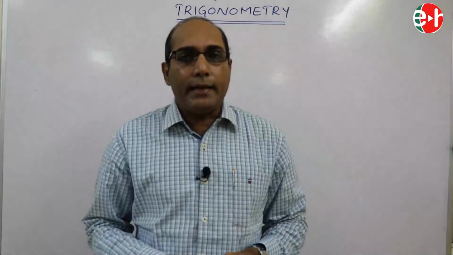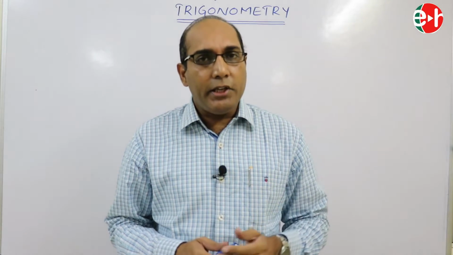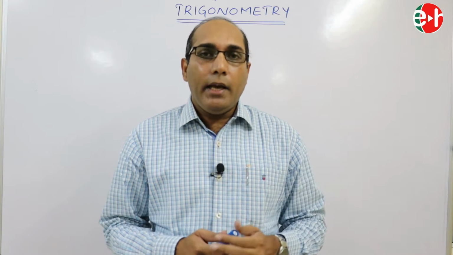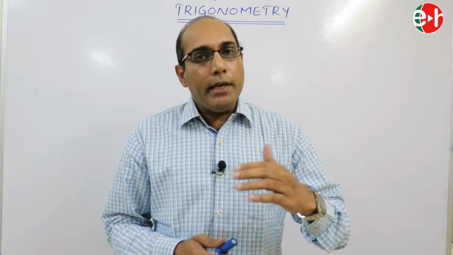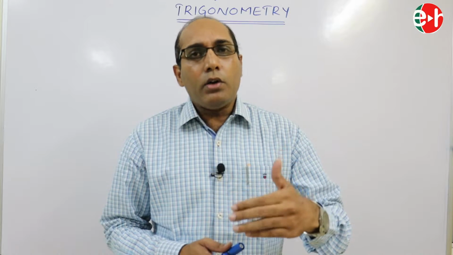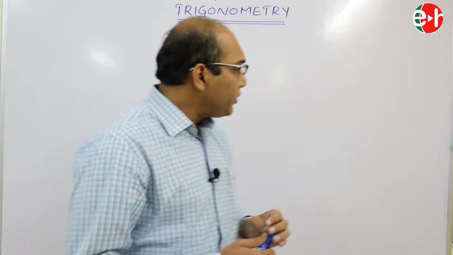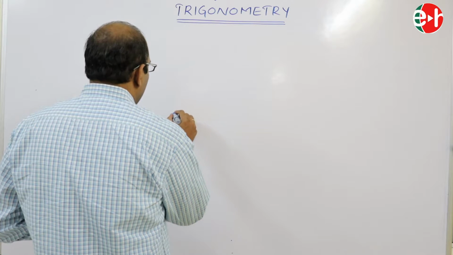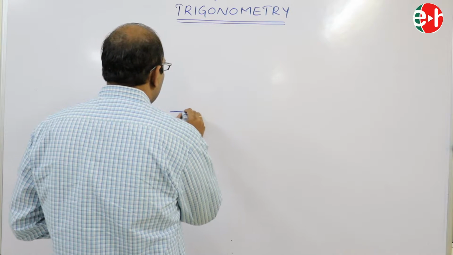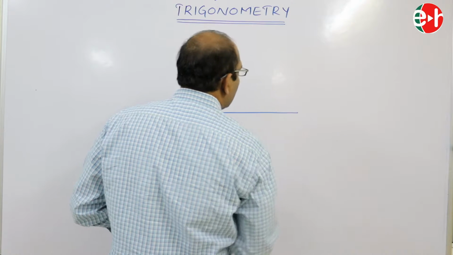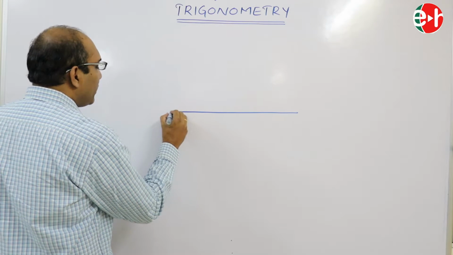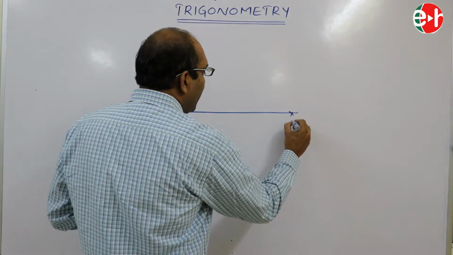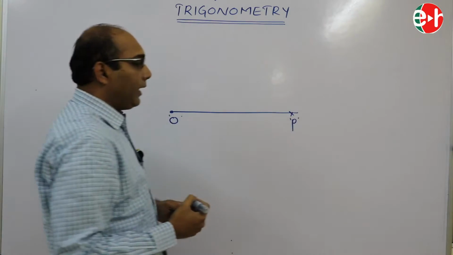So, what is an angle? An angle is nothing but the amount of rotation made by a line about a fixed point in anti-clockwise sense or clockwise sense. Now, let us consider the line OP, where O is the fixed point and P is any point on the line.